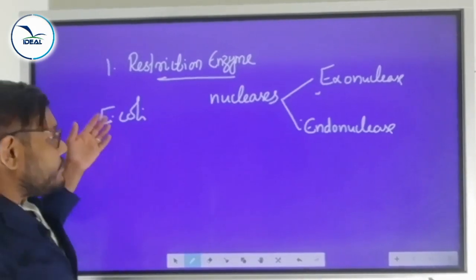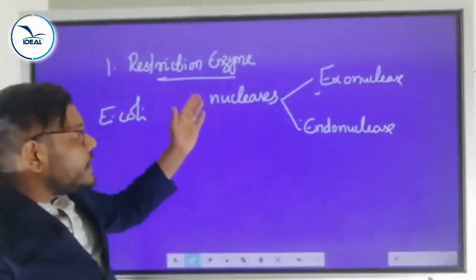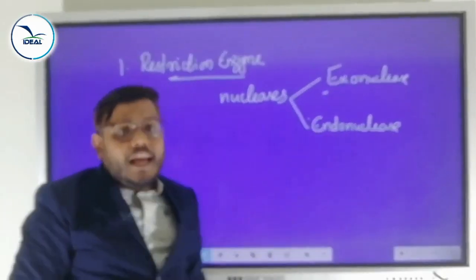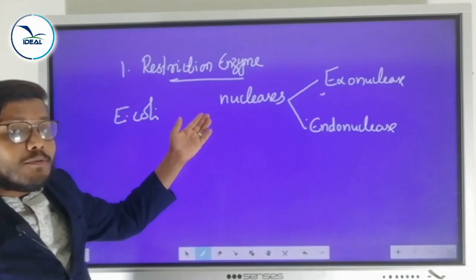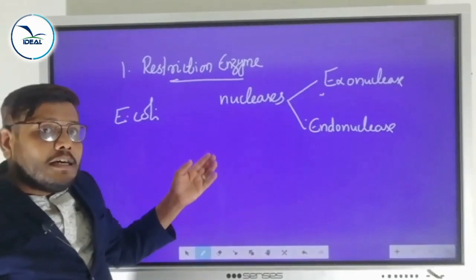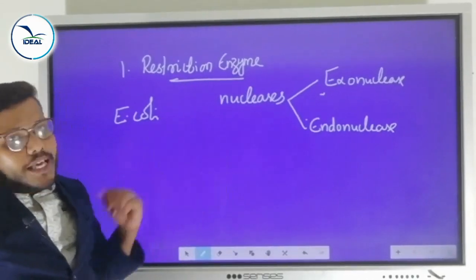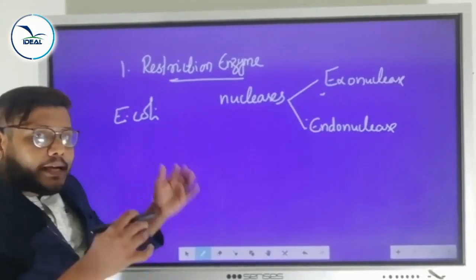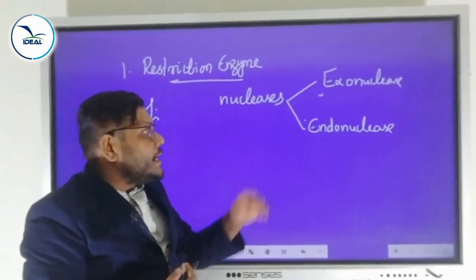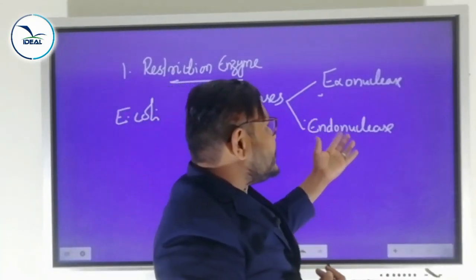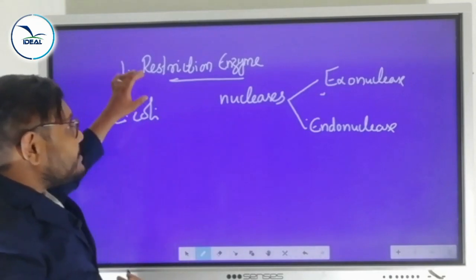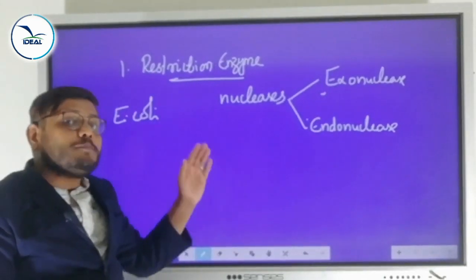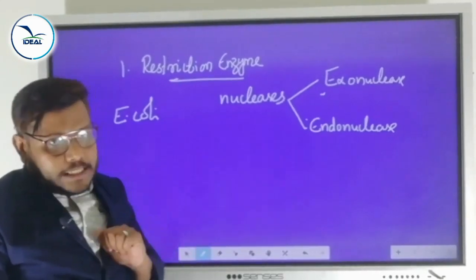So restriction enzymes restrict the growth of pathogen. It is isolated from the E. coli bacteria. It belongs to the class of nucleases. There are two types of nucleases, exonucleases and endonucleases. Nucleases means this enzyme can break down nucleic acid, that is DNA or RNA. So this restriction enzyme cuts the DNA at a particular or specific site into fragments.